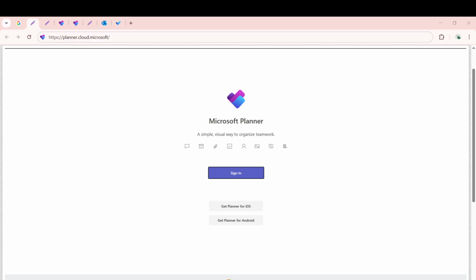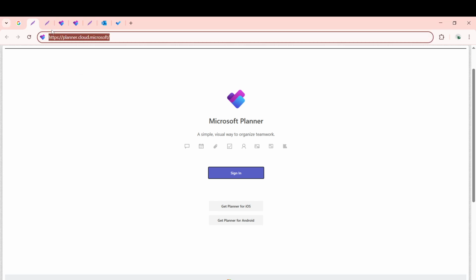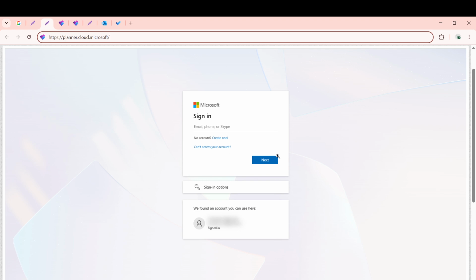Now, if you look up at the top right of your screen, you'll notice an option to sign in. Go ahead and click on that. If you already have a Microsoft 365 account, you might find yourself automatically signed in, which is always a nice time saver. However, if you're not, don't worry. Simply enter your email address, followed by your password, and you'll be good to go.